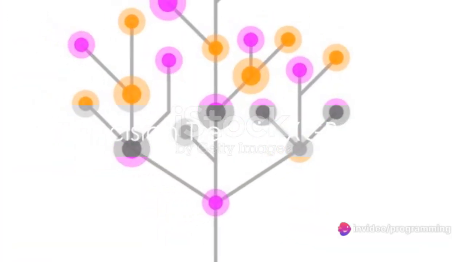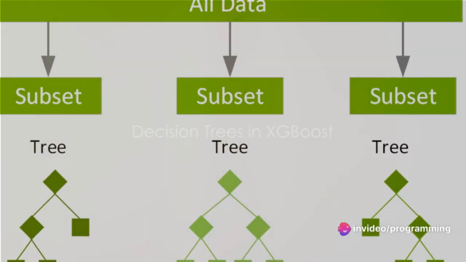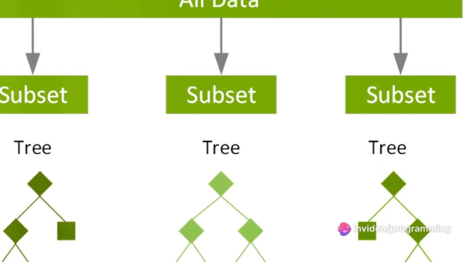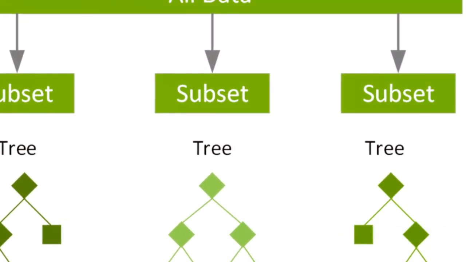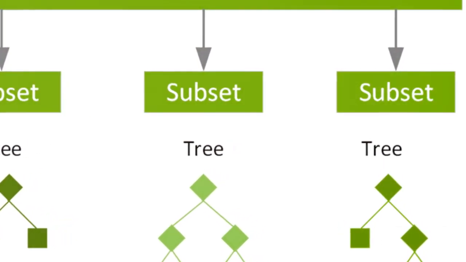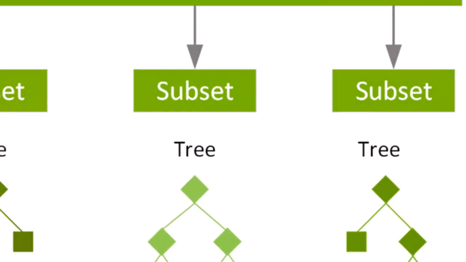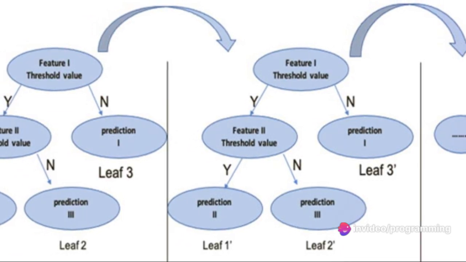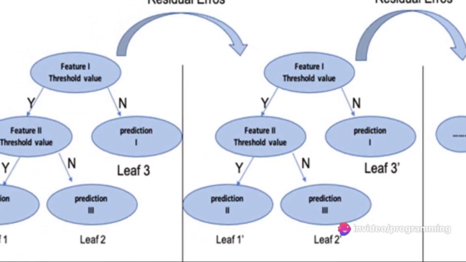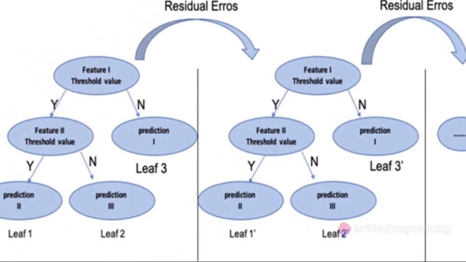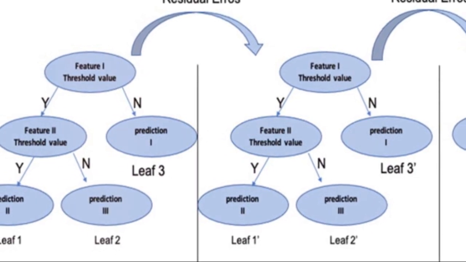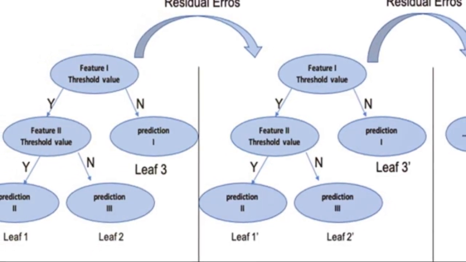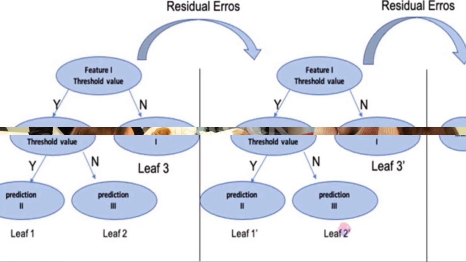At the heart of XGBoost are decision trees. Imagine a decision tree as a series of yes or no questions leading to a final decision. For instance, if you're trying to predict if someone will buy a product, the tree might ask, is the person's income above a certain threshold? Or did the person visit the website in the last week? XGBoost constructs many of these trees, each one learning and correcting the errors of the previous ones.